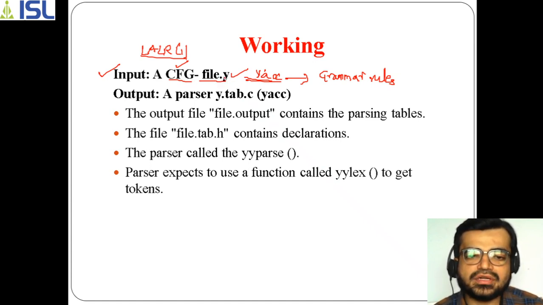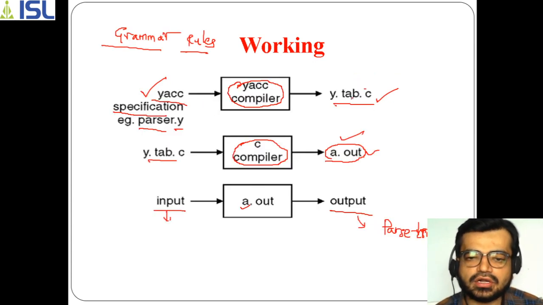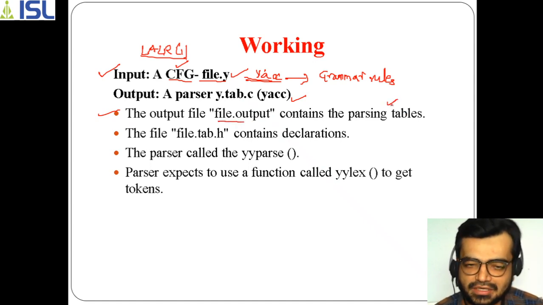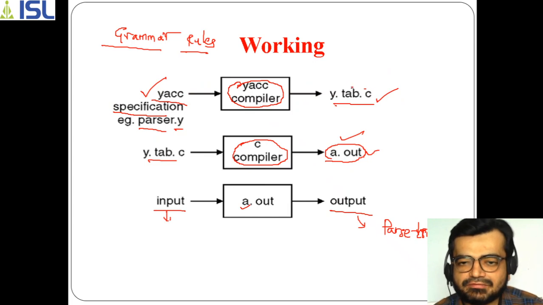Now what is the output here? The output will be in this way. Just now we have seen y.tab.c, right? So that output will be given by YACC here. Now this output file, file.output, what does it contain? It contains the parsing table. Remember, this file contains the parsing table.